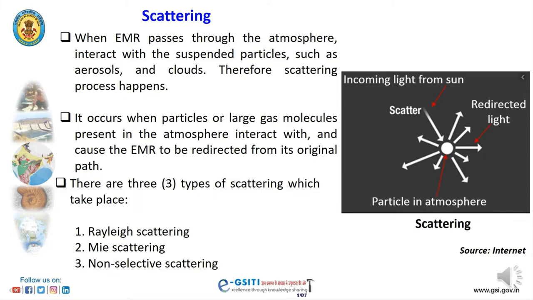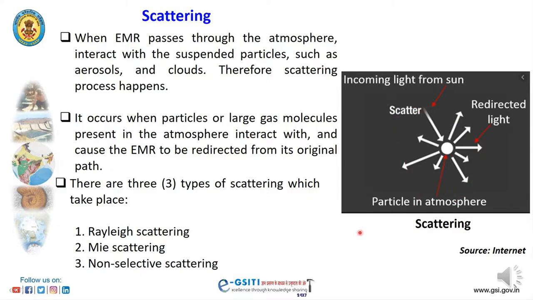Scattering: when electromagnetic radiation passes through the atmosphere, it interacts with the suspended particles such as aerosols and clouds. Therefore, the scattering process happens. It occurs when particles or large gas molecules present in the atmosphere interact with and cause the electromagnetic radiation to be redirected from its original path. Here we can see energy is redirected.